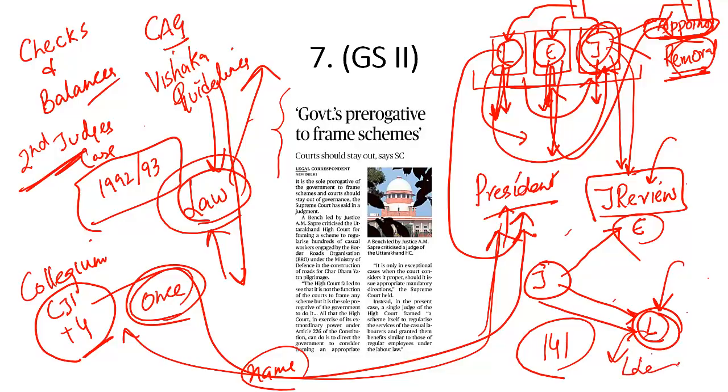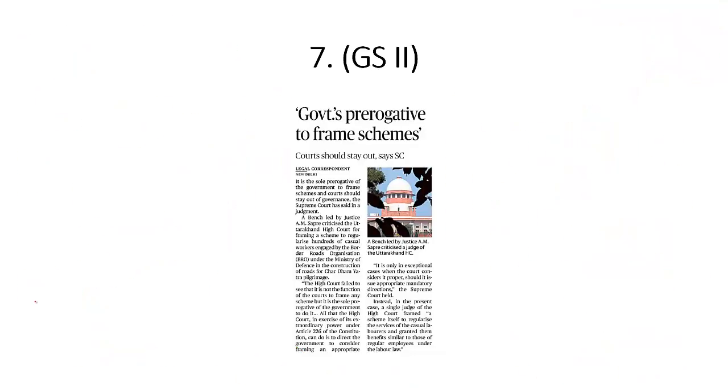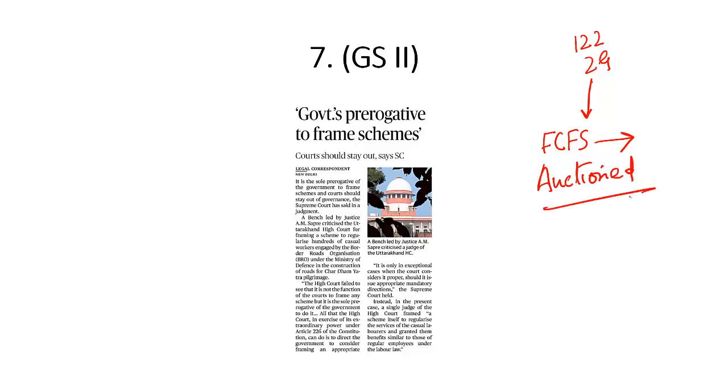And the judiciary is also encroaching into the domain of the executive. How? In the UPA 2 era, 122 2G licenses were cancelled by the Supreme Court. On what grounds? The Supreme Court said that the government of the day followed a first come, first serve basis policy. Instead, what the government should have done, the government should have auctioned this spectrum. The Supreme Court said this policy of the government is invalid, is unjust, is unreasonable, and that is why this policy